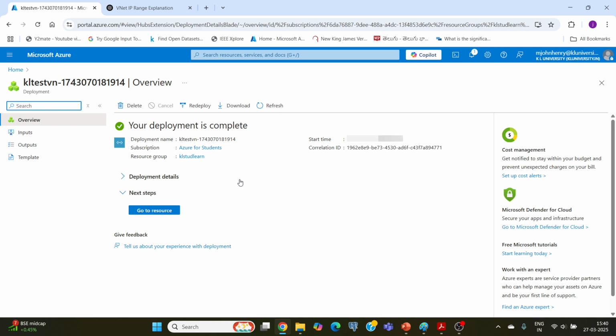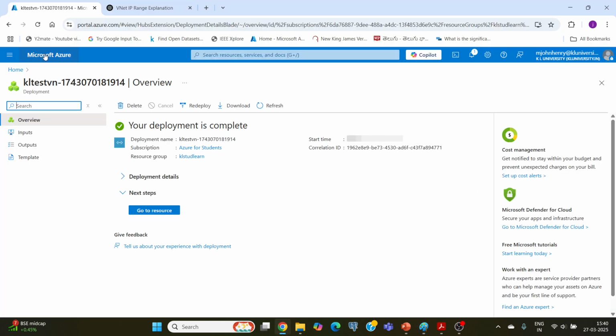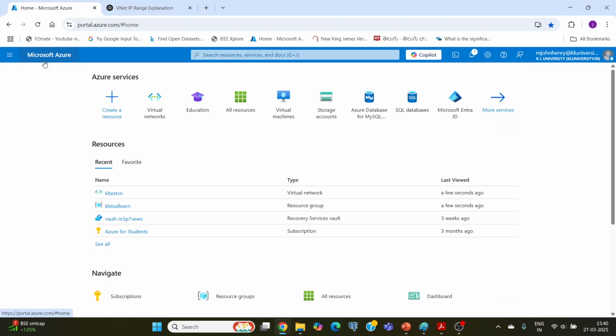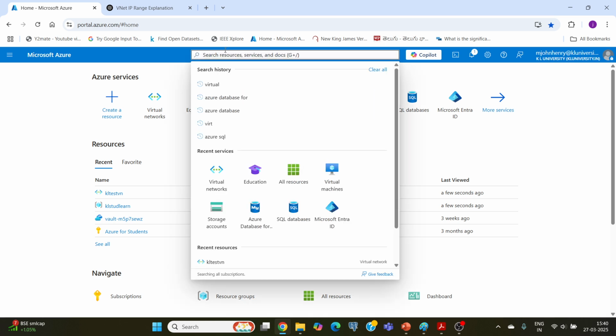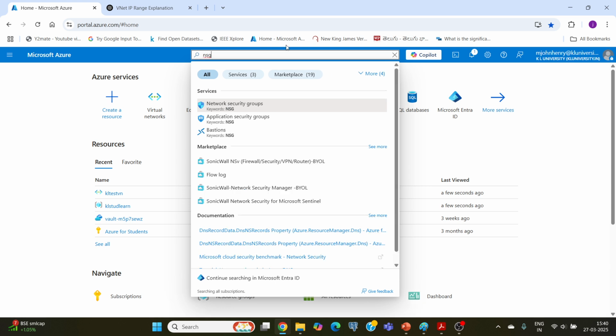The next step that we need to do is set up a firewall, which is nothing but NSG. Network security group is one more service which protects the virtual network from outside traffic. For that, go to the home page again. In the search bar, please search for NSG, network security groups. Okay, the keyword is NSG.